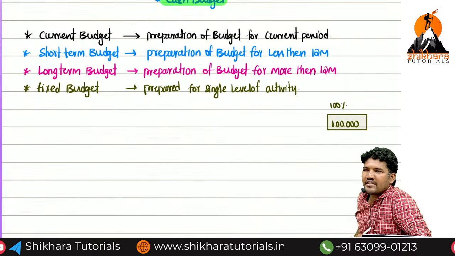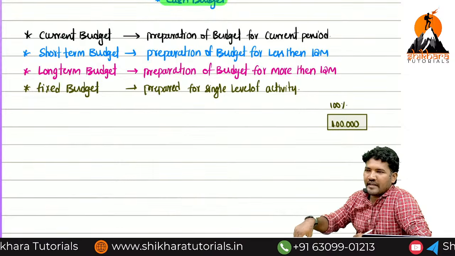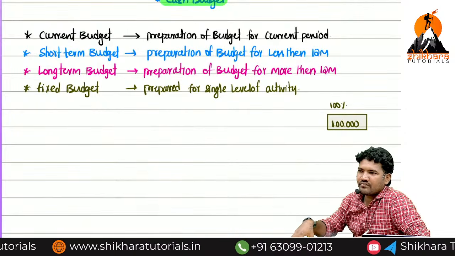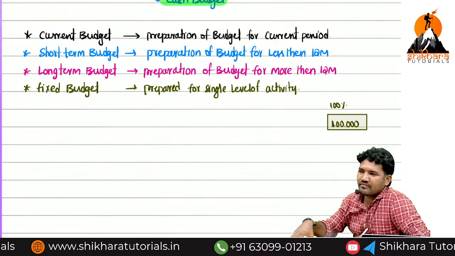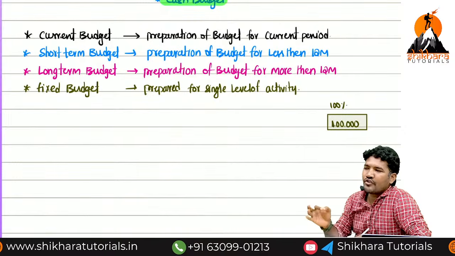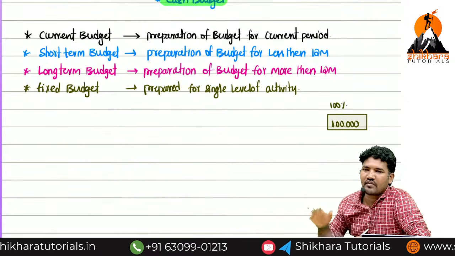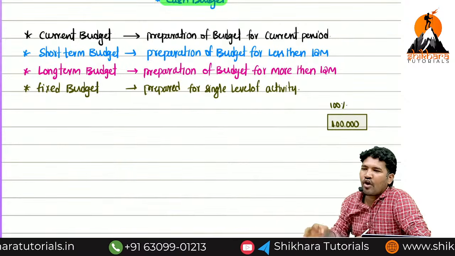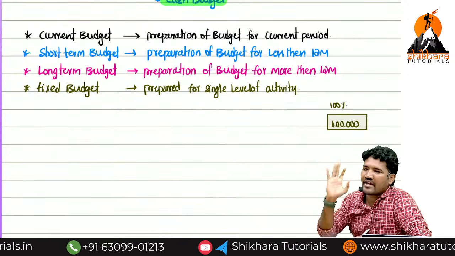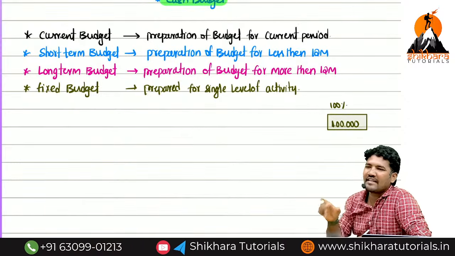The main important reason is what? Demand. Based on demand only I will produce. In the market there is only demand for 10,000 units. Can I produce 1 lakh? If I produce 1 lakh, what happened? 90,000 units are unsold. That unsold is nothing but closing stock. If you have more closing stock, you have to pay carrying cost, not ordering cost, carrying cost. Yes or no? Based on that only they will decide based on the activity.